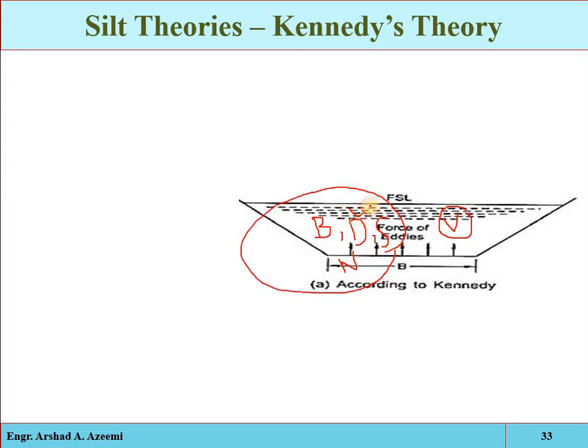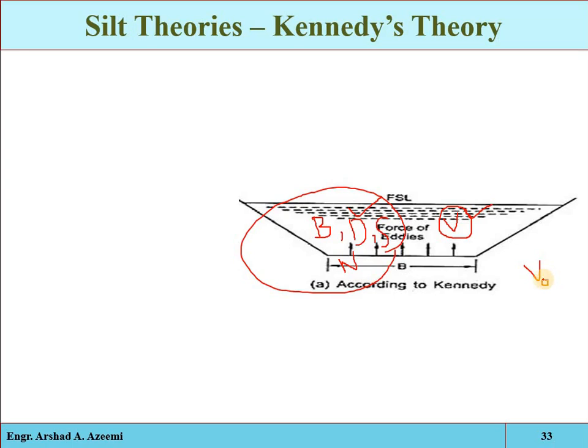We will have to play with these parameters to get a velocity which is not erodible and also avoids silting. So such a velocity will be selected. Remember, the velocity at which there is no erosion and no silting is called the critical velocity. That was defined by Kennedy. The velocity at which the silting and erosion problems are avoided, meaning when the velocity of flow is such that there is no silting or scouring action in the bed, is called the critical velocity.